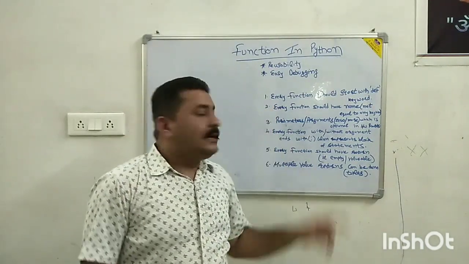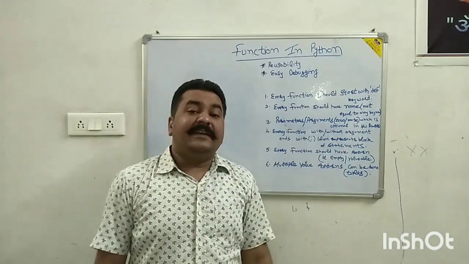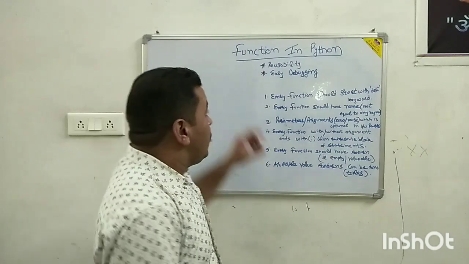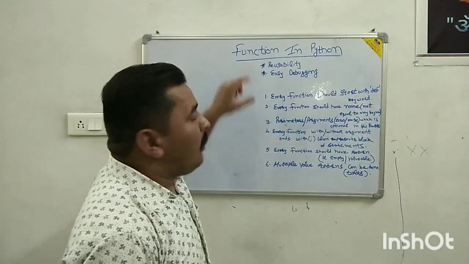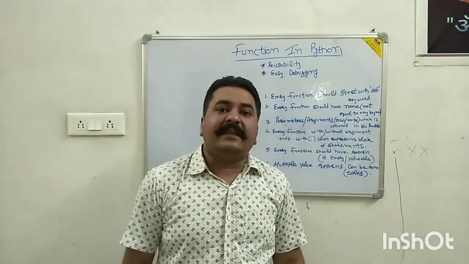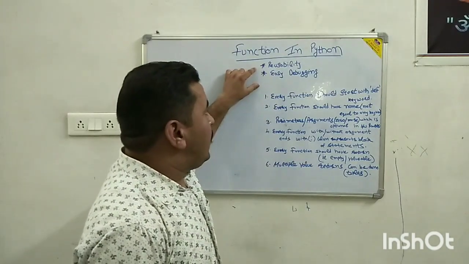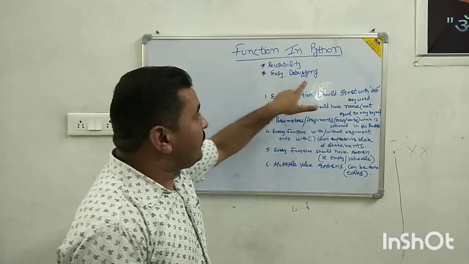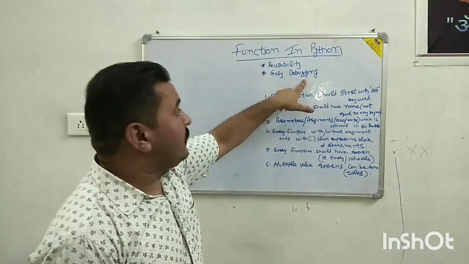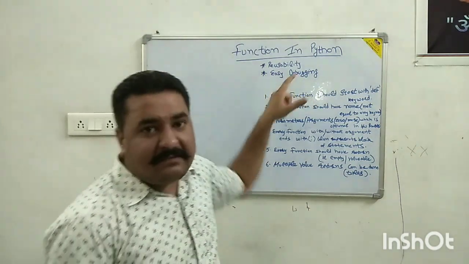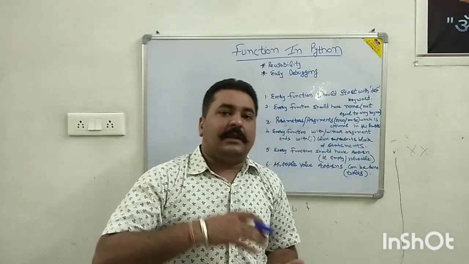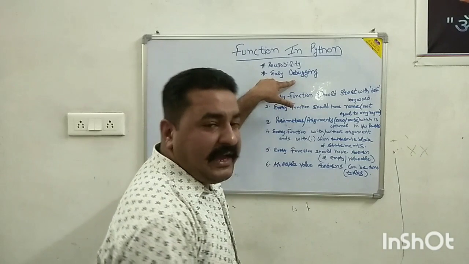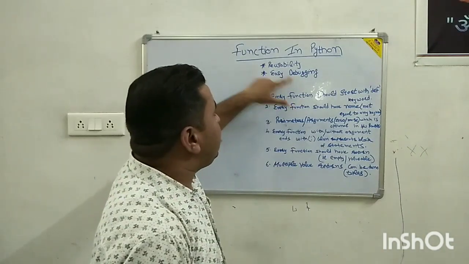Then comes easy debugging. Easy debugging means finding and rectifying errors in a function. When we are writing a logical or complex function, rectifying the errors in that function can be done by easy debugging. Debugging is a process which helps the user to find errors and to remove and rectify them while using a function in Python.